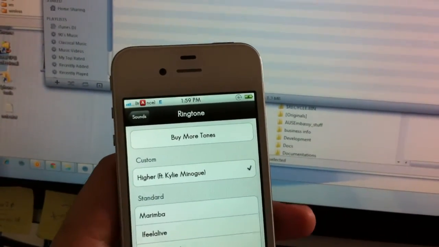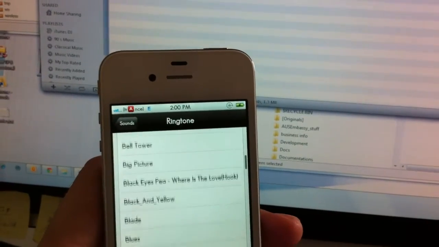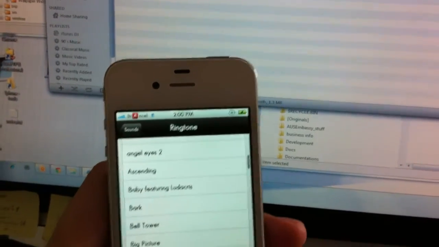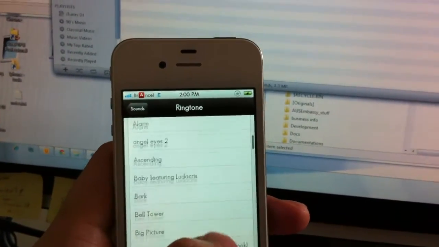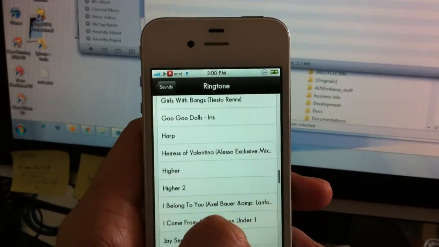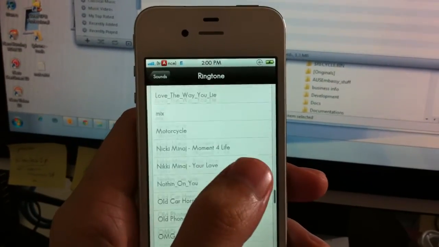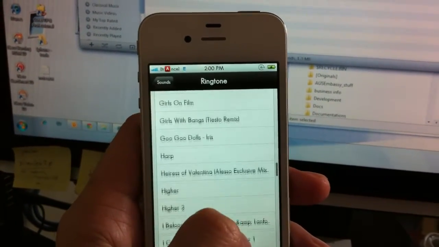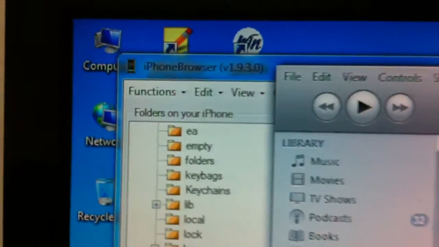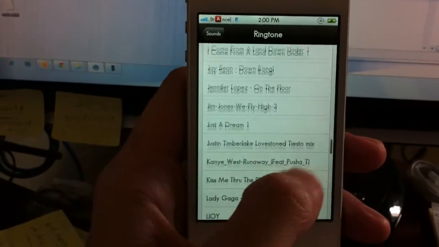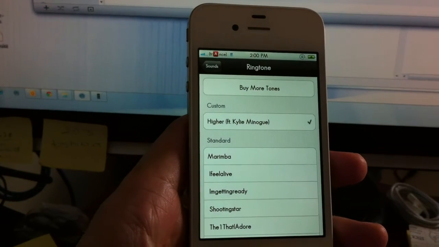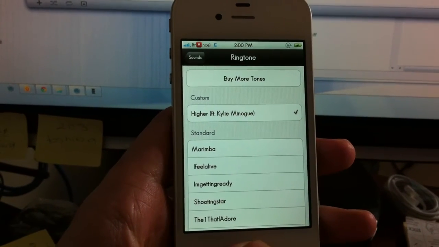uploaded through iTunes. Okay, so I've showed you a couple of ways of how to do it, and going back, all these other ringtones that I have are all manually uploaded through the iPhone browser. Okay, Dad? Yeah, so there it is, simple as that. Okay, give it a try. Let me know how you go. Bye.